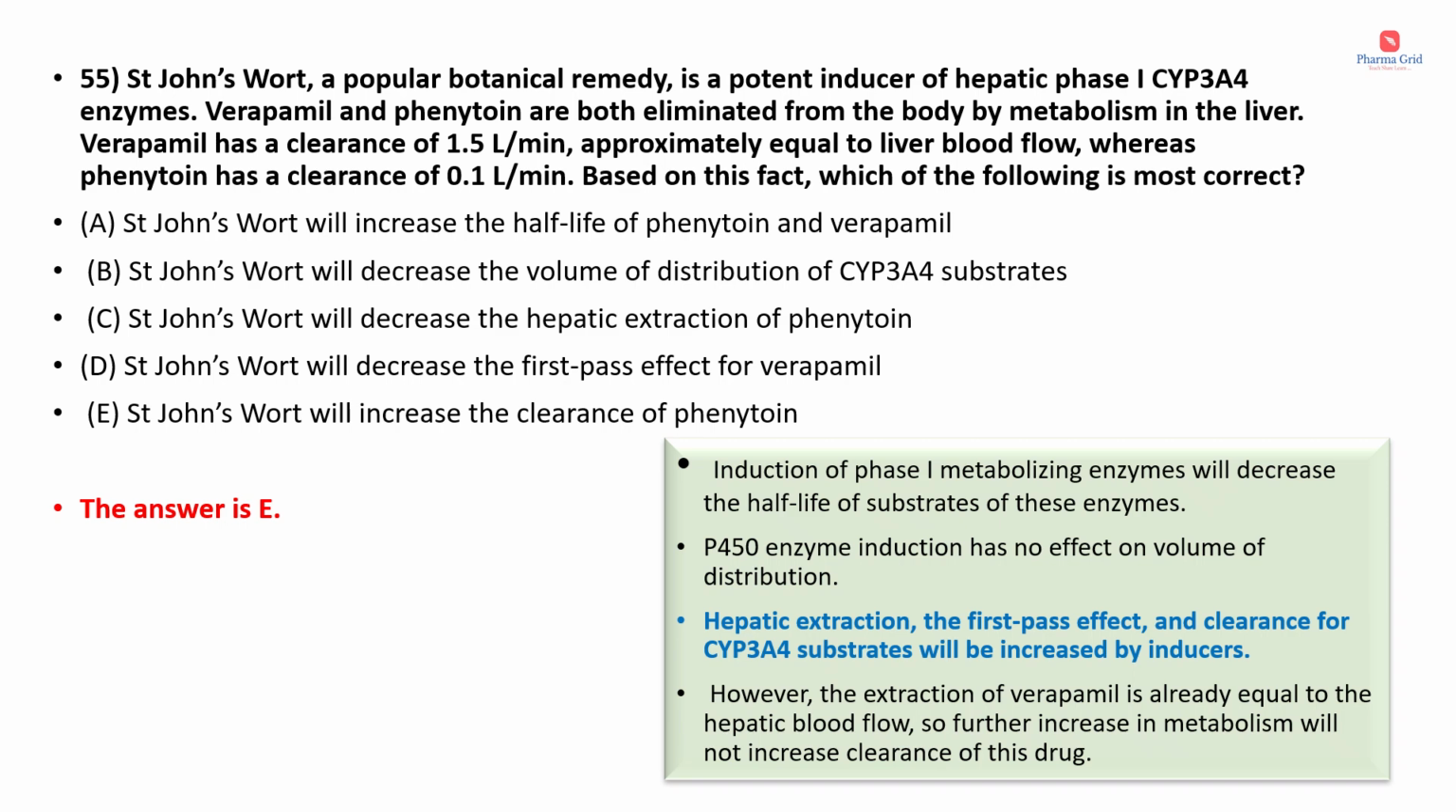So hence the answer is option E, that is St. John's wort will increase the clearance of phenytoin. Here it is mentioned that the hepatic extraction, the first pass effect and the clearance will be increased by the inducers. So hence the answer is option E, that this particular herbal remedy, St. John's wort, will increase the clearance of phenytoin.